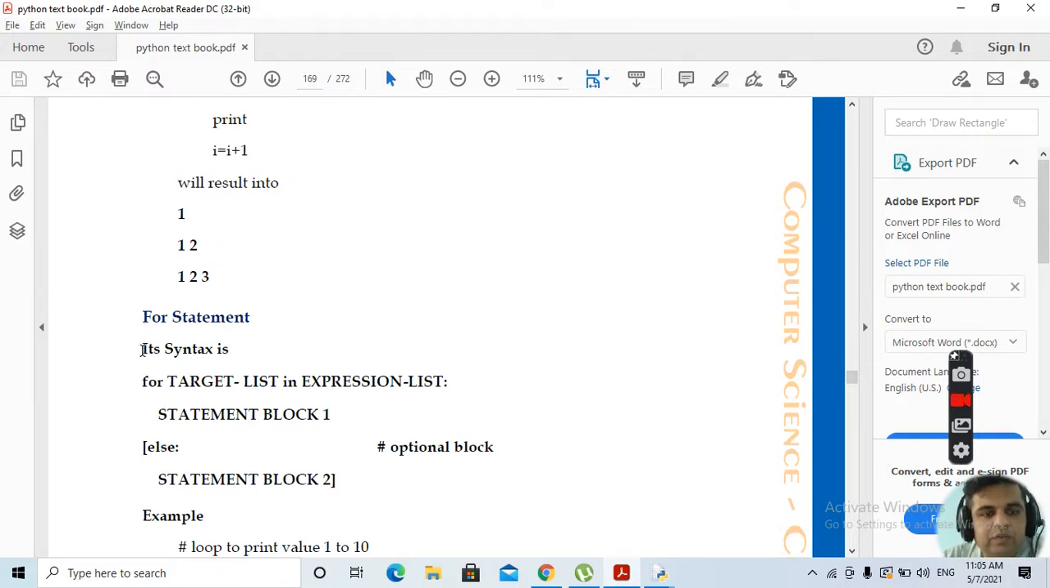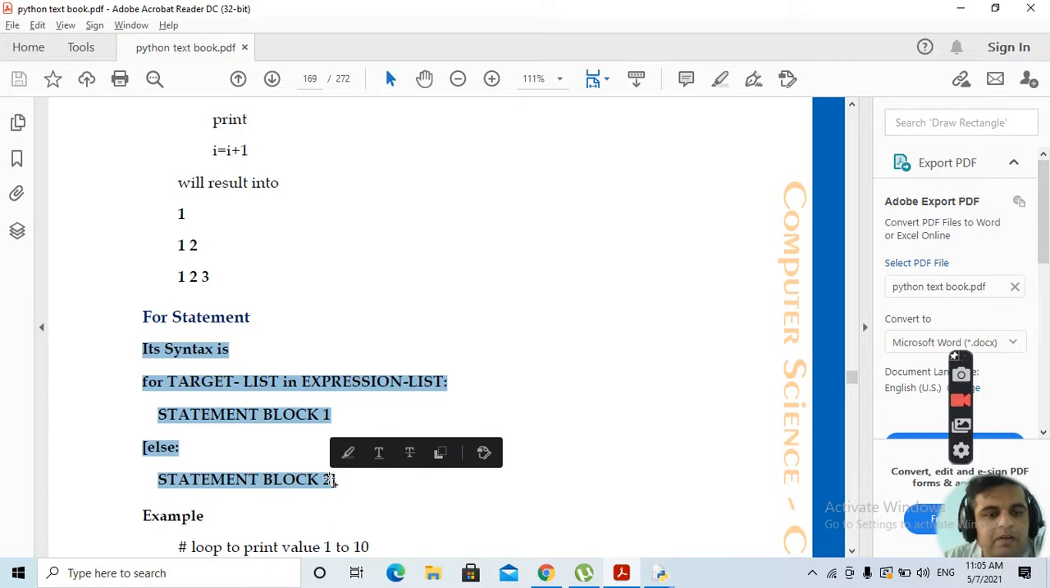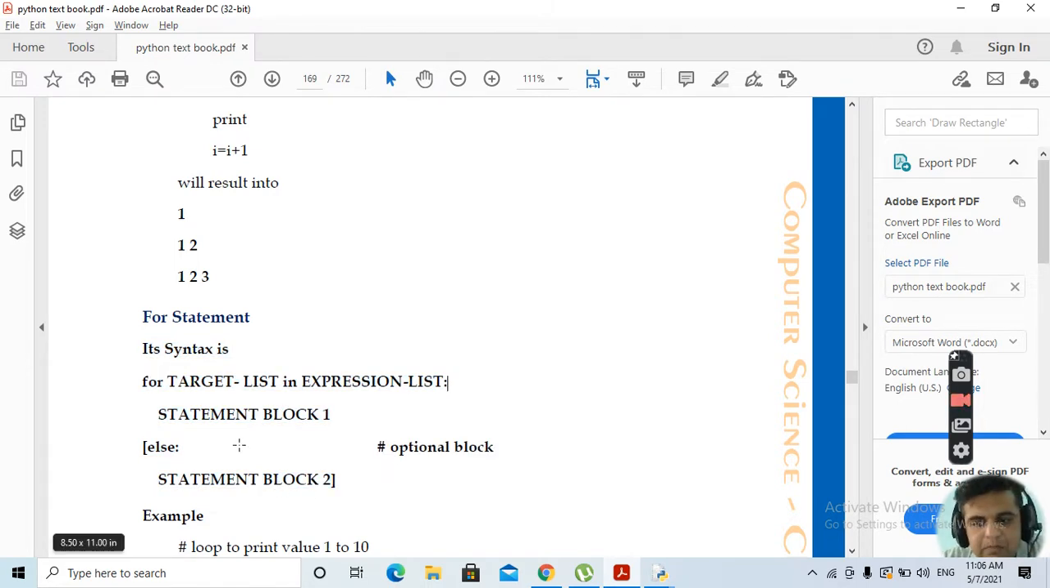What is the syntax of a for statement? The syntax is like this: for target list in expression list, statement block 1, else, statement block 2. Clear? This is the example of a for statement. The for statement is also followed by a colon, and the else statement is also followed by a colon.